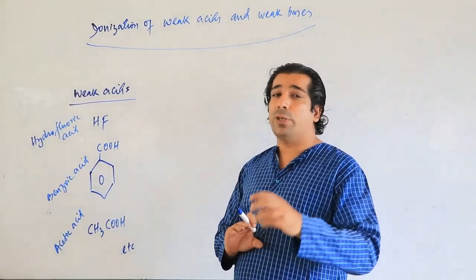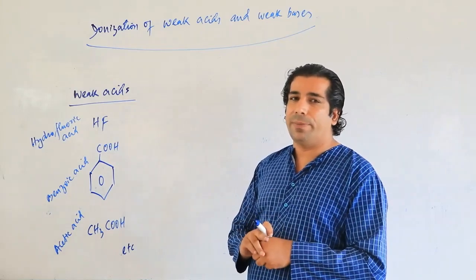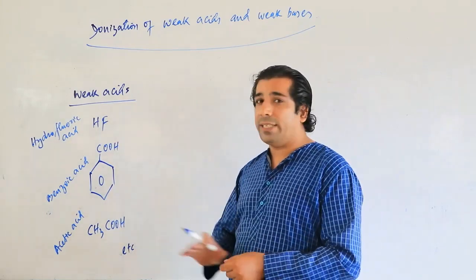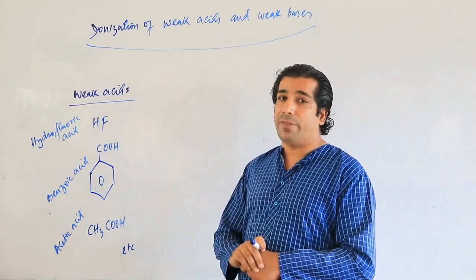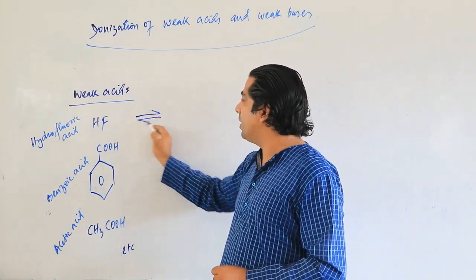Strong acids will dissociate completely. Yes, and there is no possibility of equilibrium. But in case of weak electrolytes, equilibrium is possible, my dear friends. Try to understand. So the equilibrium will be like this. Equilibrium will be established like this.